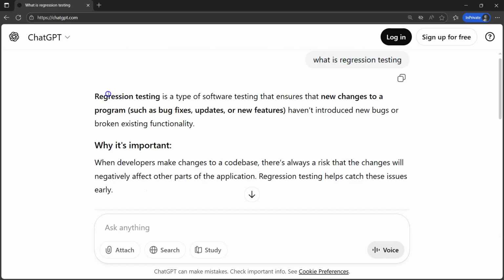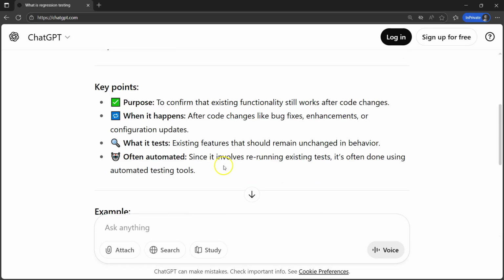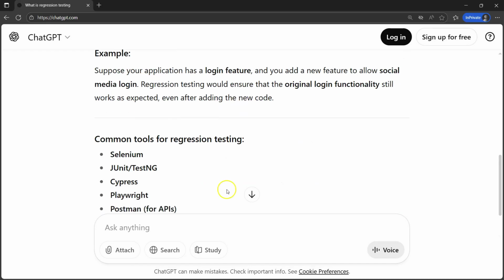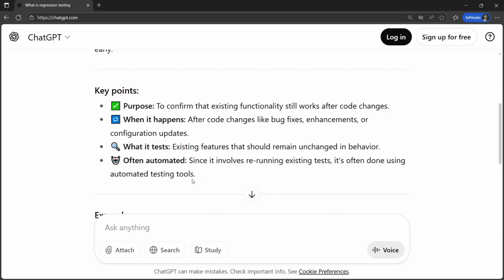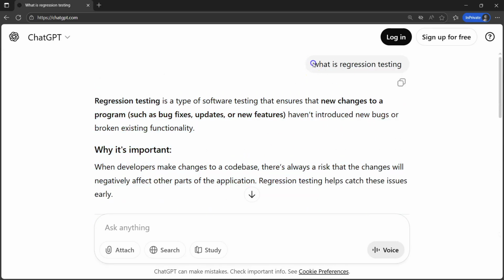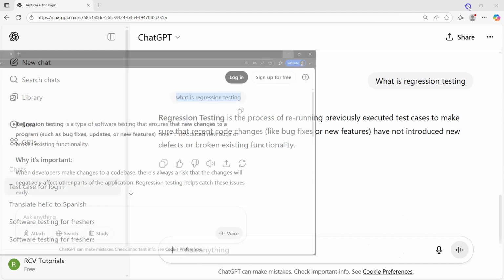Now, it's still a pretty crisp answer from ChatGPT, but if you do not need this much information, why would you go ahead and ask just a general question without providing an example?